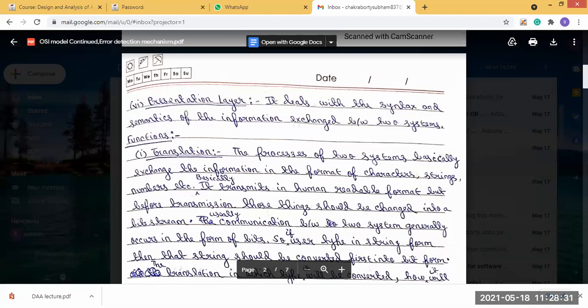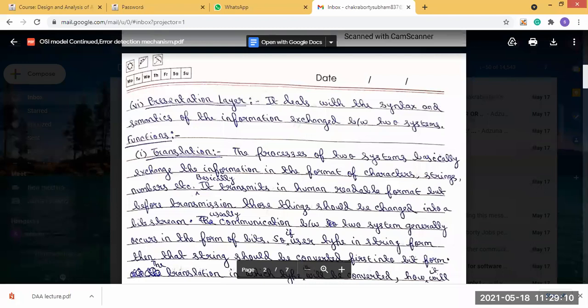But before transmission, those things should be changed because transmission from process to process goes as a stream of bits. So whatever you have used, character, string, numbers, or any human readable format, should be changed into a stream of bits, because the processes of the 2 systems communicate using bit streams.